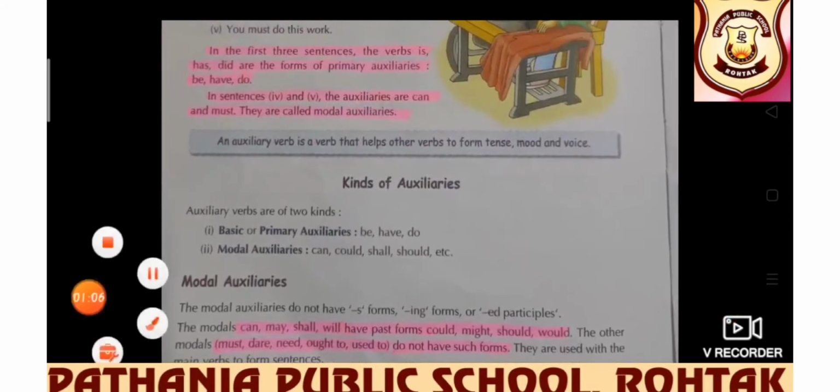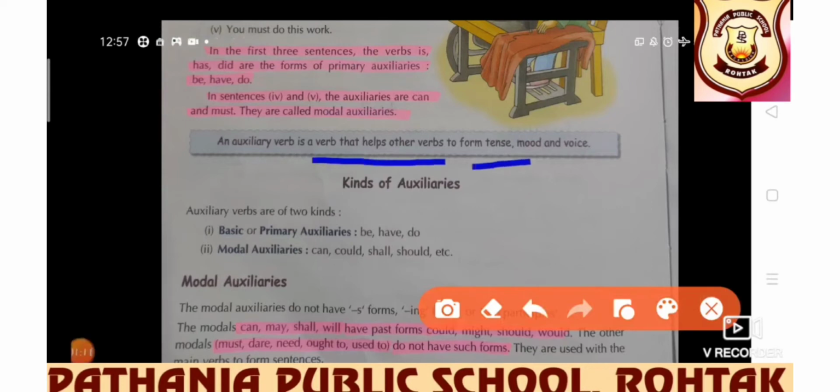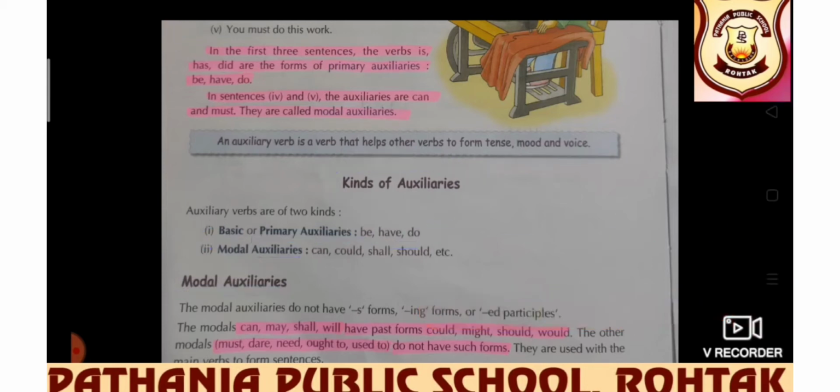An auxiliary verb is a verb that helps other verbs to form tense, mood or voice. Now we have kinds of auxiliaries. There are basically two kinds of auxiliaries. First is basic or primary auxiliaries, in which all the forms of be, have and do are there, and the second kind is modal auxiliaries: can, could, shall, should, may, might, need, ought to, etc. These all are modal auxiliaries.